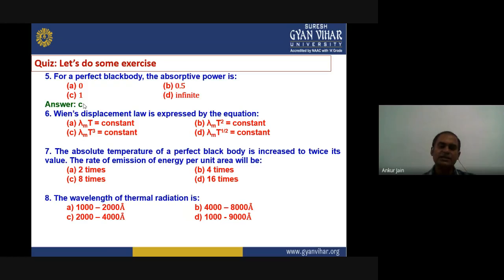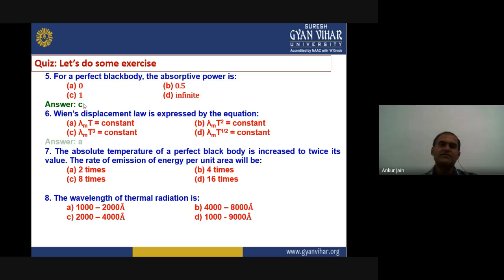The next question is: Wien's displacement law is expressed by the equation lambda m into T equals constant, lambda m into T square equals constant, lambda m into T to the power 3 equals constant, or lambda m into T to the power half equals constant. We have seen that Wien's displacement law is given by lambda m into T equals constant.